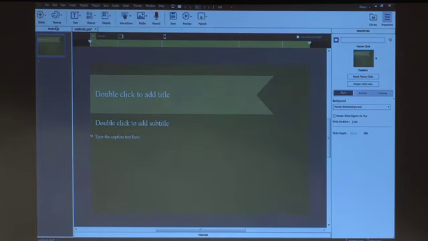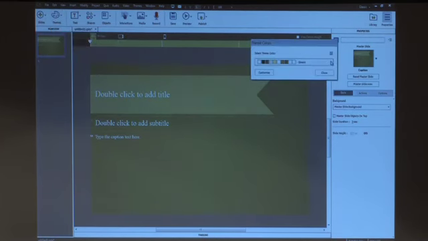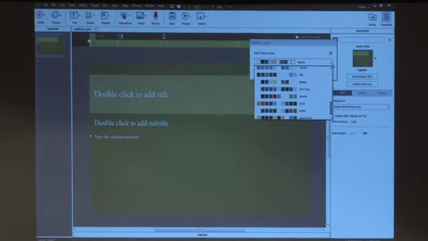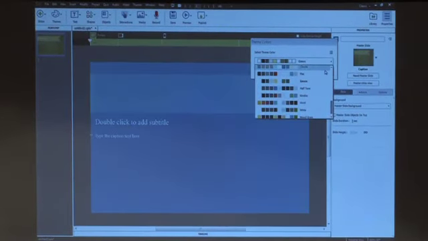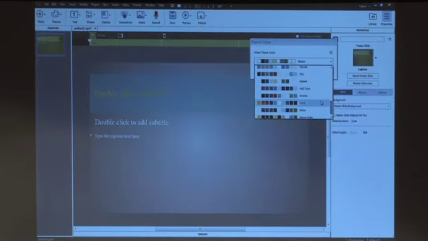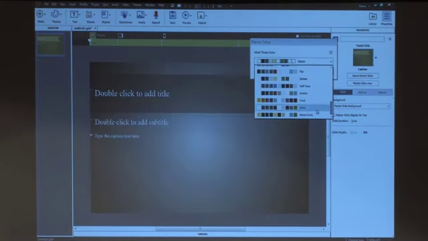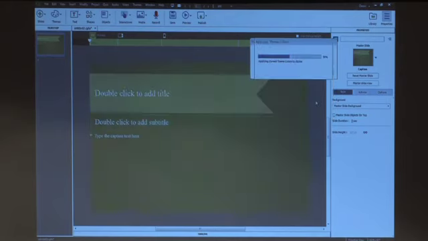So along with themes, you have something known as a theme color. This will allow you to modify the color scheme of your presentation. And this will apply to each and every element that you have in your course. So here you can see when I'm hovering over it, it gives me some colors. Some are really good and some are horribly bad. So I can pick the one I like, and suppose I like this one.